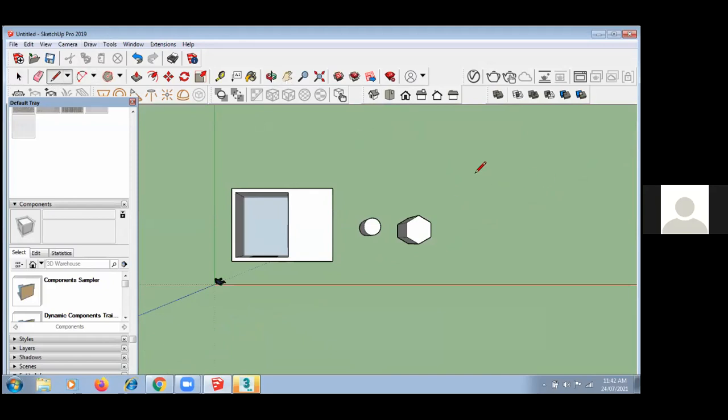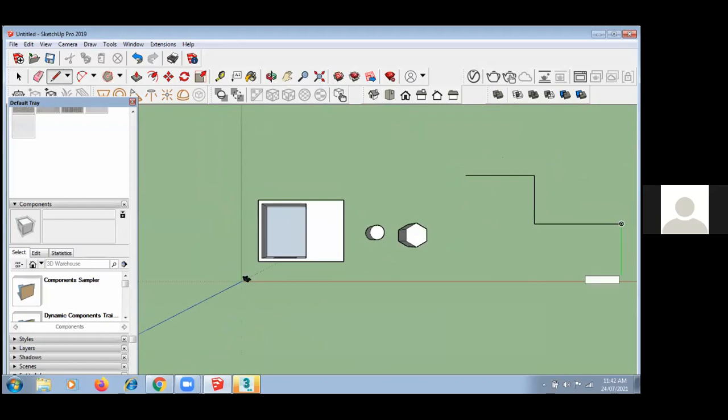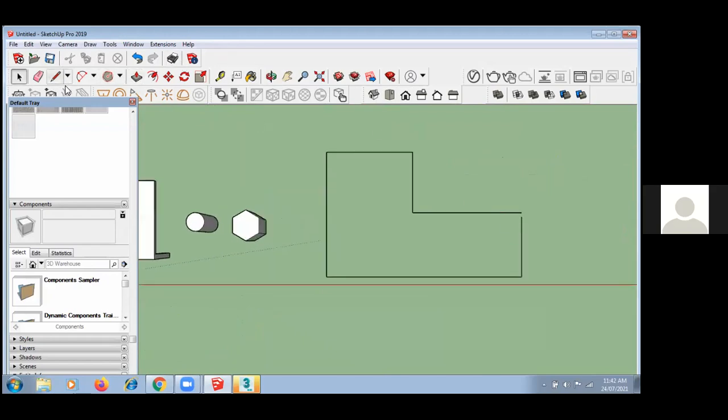Now I'm drawing something. Okay, now press enter to end it. You can see here it is not connected, so you can directly connect this also. Whenever this gray sign comes, it means it is properly closed. Okay, now here again, do offset. So this is my wall.